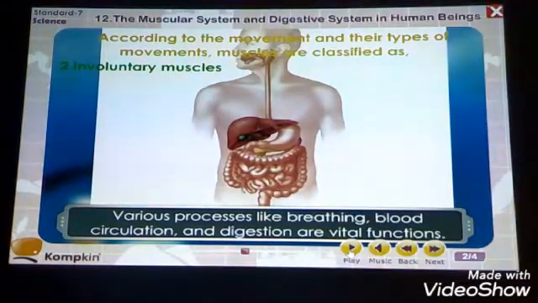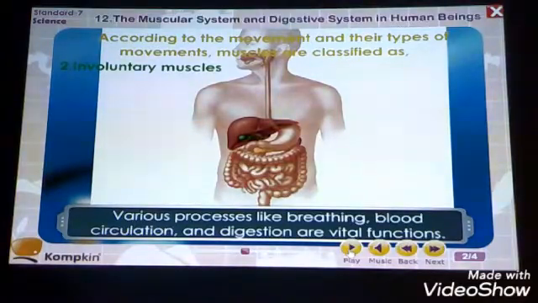The heart functions by its own, not by wish or will. So at that time, the person's will or wish does not interfere in the working of these muscles. That's why these muscles are called involuntary muscles. Involuntary means they are not in our control, and voluntary means they are in our control.